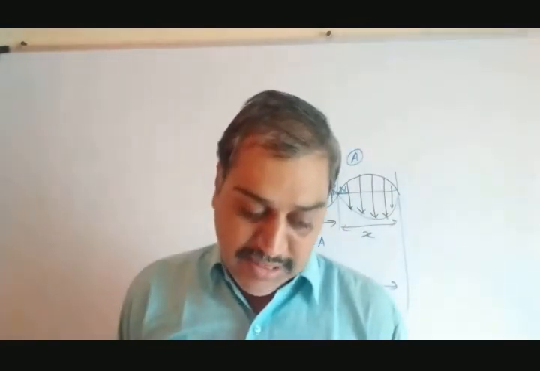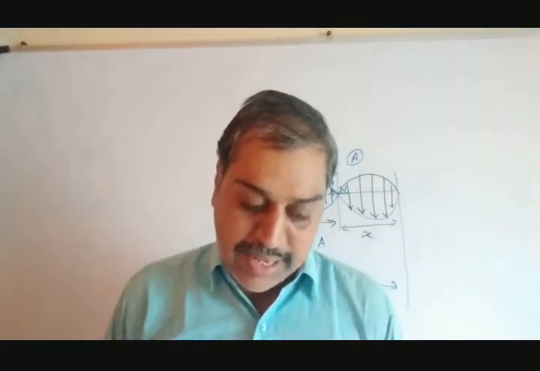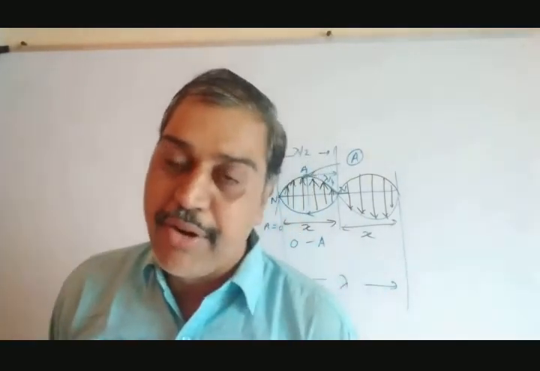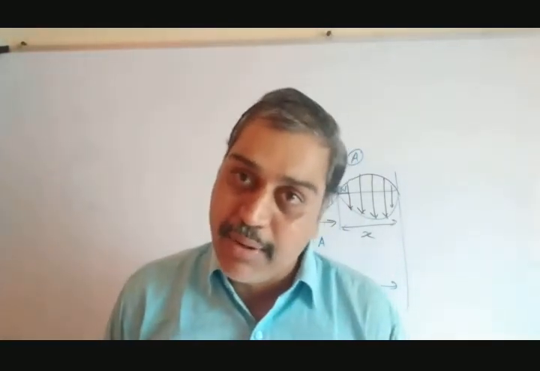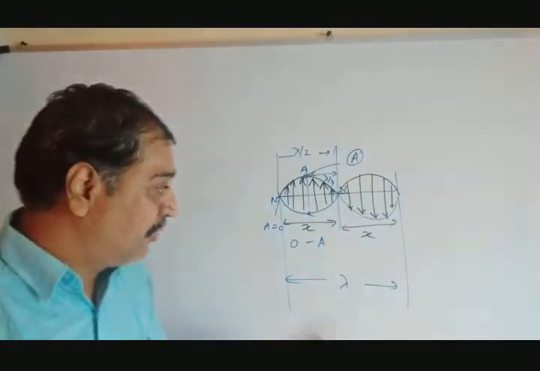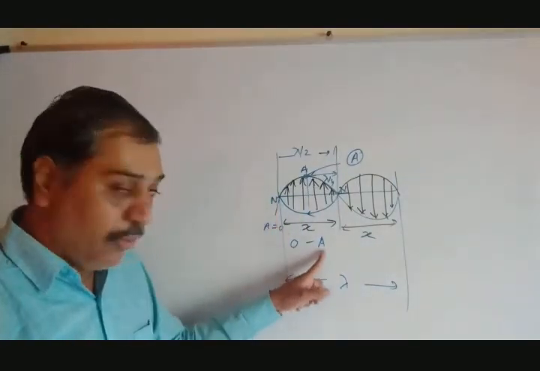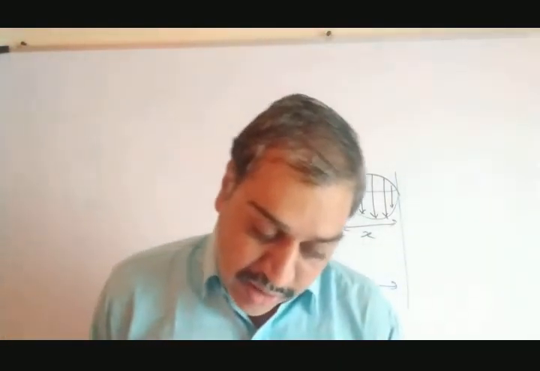Second, in a progressive wave, the amplitude of all particles is the same. The amplitude of all particles is the same in a progressive wave. But in the case of a stationary wave, as we have seen, amplitude changes from 0 to A. So that is a condition for a stationary wave.